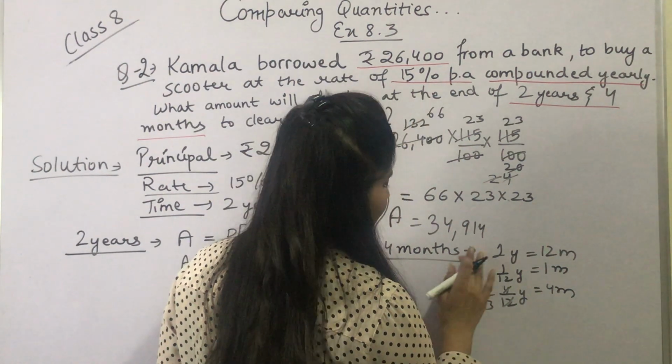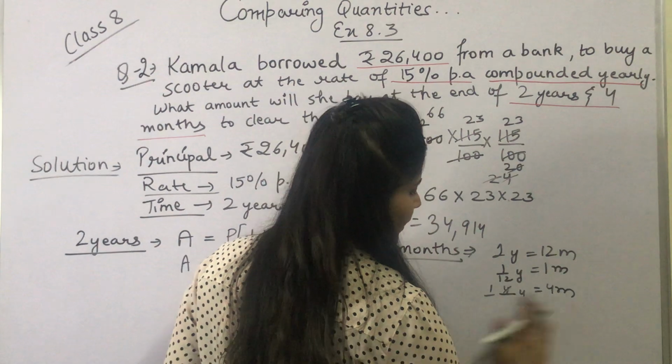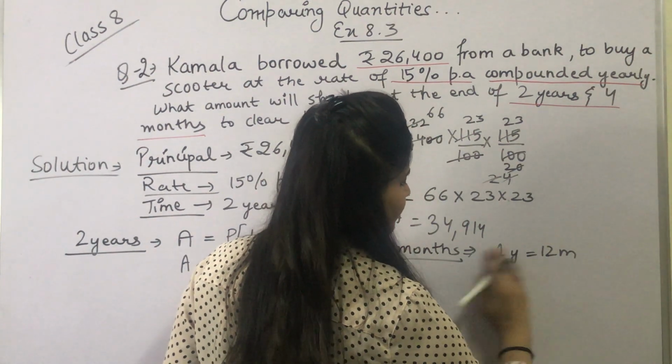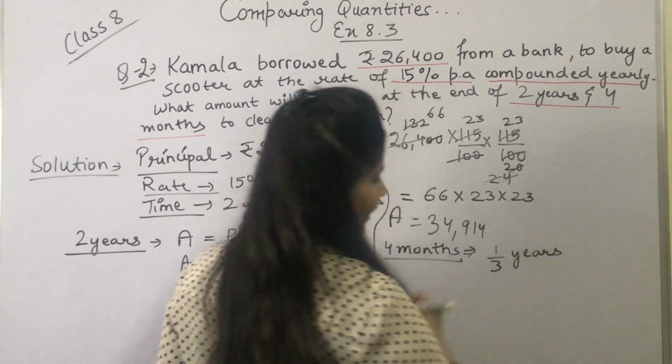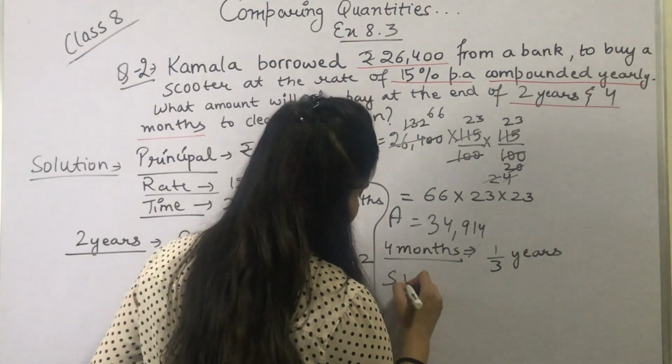So 4 months equals 1 upon 3 years. For 1 upon 3 years we will calculate simple interest.